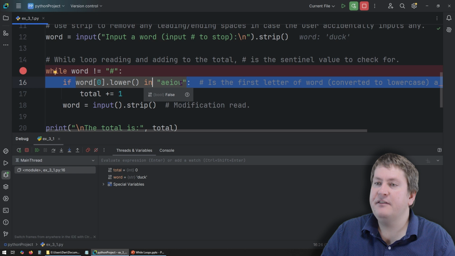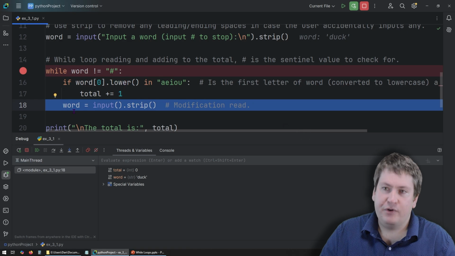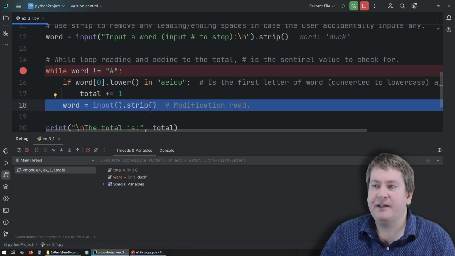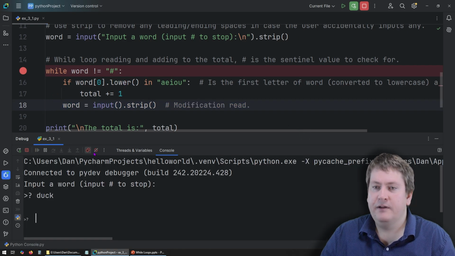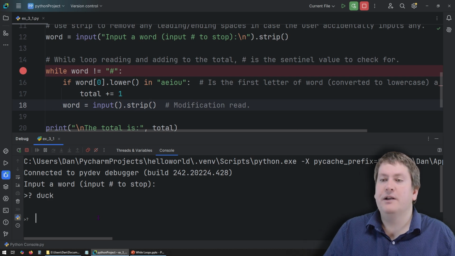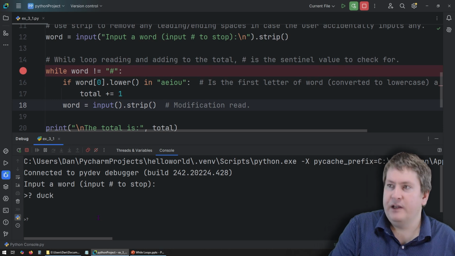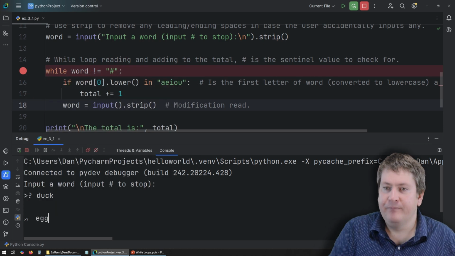It's not in this case, so that is going to evaluate to false, which means we're going to jump over this. We're not going to run total plus equals 1. Instead, we're going to go right down here to the modification read. We can see that. Yep, so we jumped over, and now it is going to ask us to input another value. You can see in the console, it's asking for input. In this case, we'll put one that starts with a vowel. So we'll just use egg again.